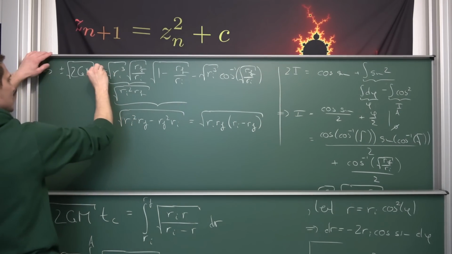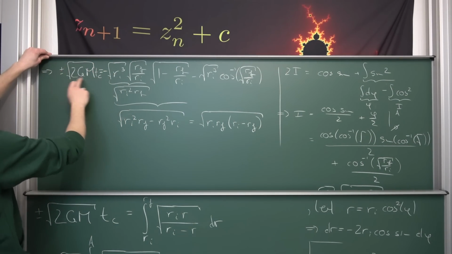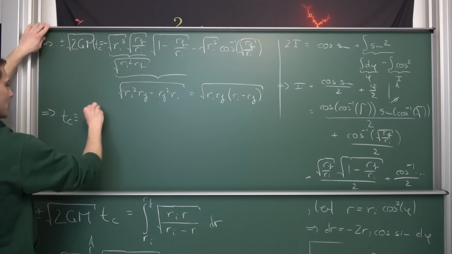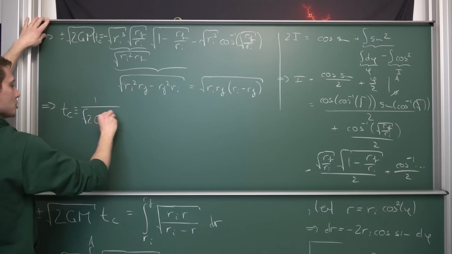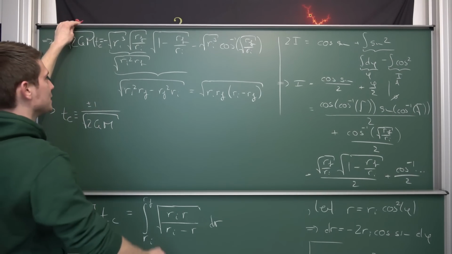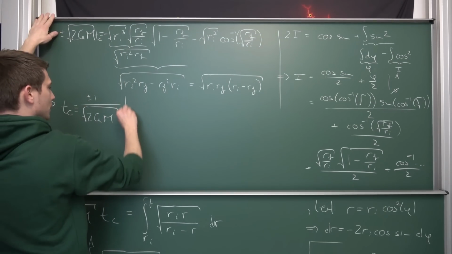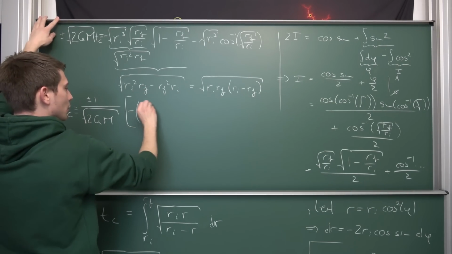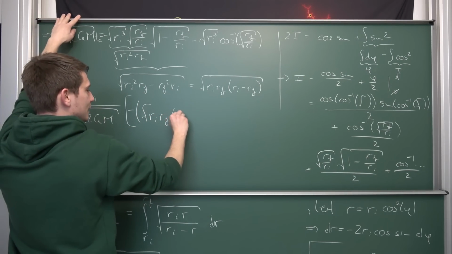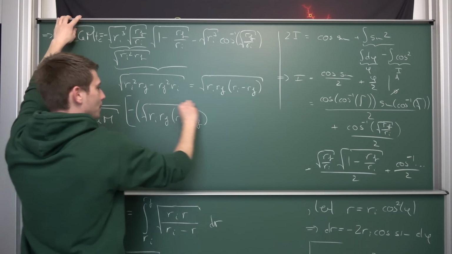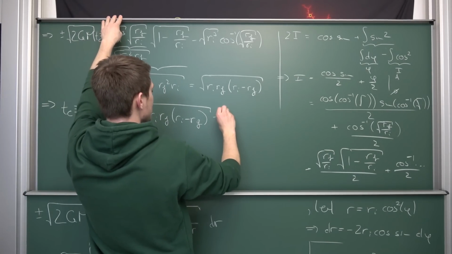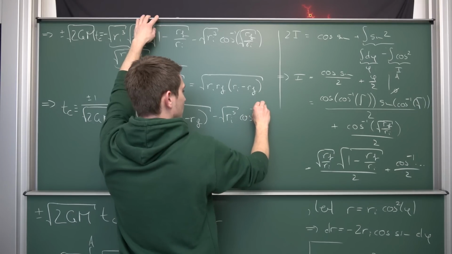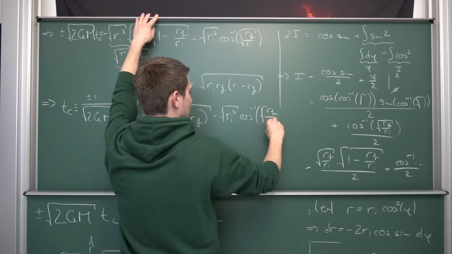We want to solve for the collision time that I forgot here, meaning we are going to divide both sides by this, leaving us overall with the collision time being hence nothing but 1 divided by the square root of 2gm. Also we are going to get a plus and a minus in front, and also a negative, and then we have this part, square root of Ri Rf times Ri minus Rf, and then minus Ri to the third power, cosine inverse of square root Rf divided by Ri.